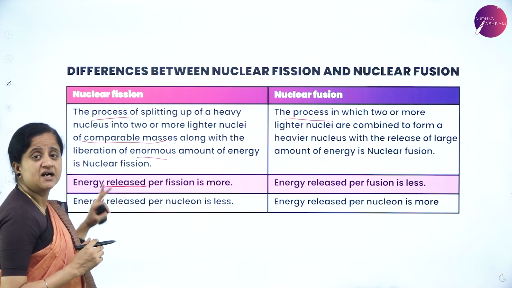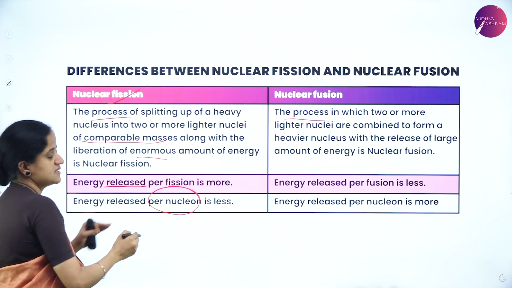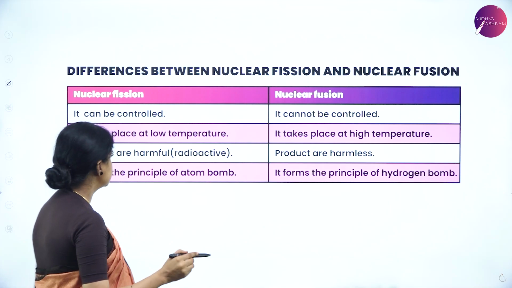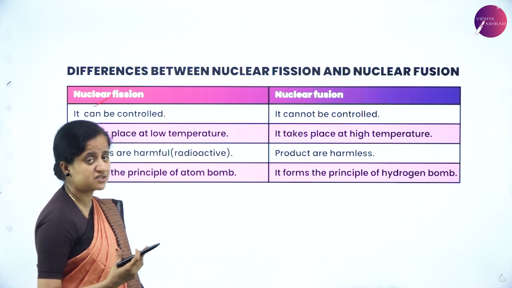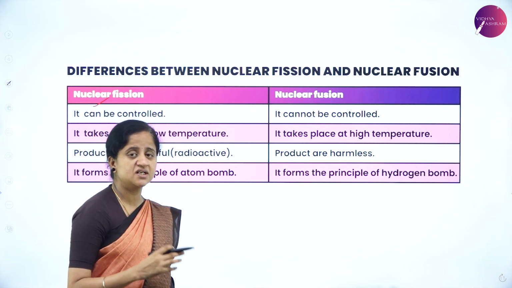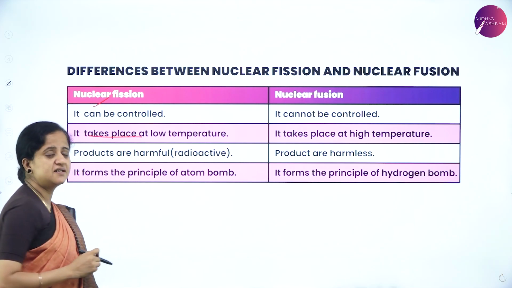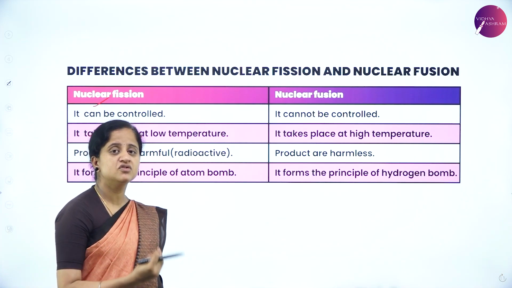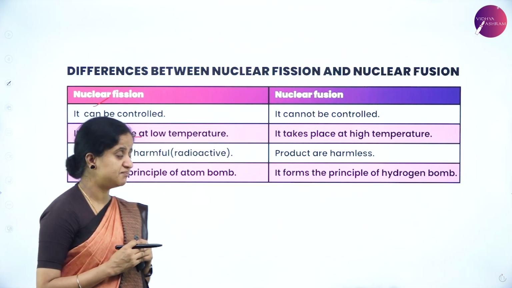However, energy released per nucleon in fission is less, but it is more in fusion. The next difference is that nuclear fission can be a controlled reaction, whereas nuclear fusion cannot be controlled so easily. Nuclear fission takes place at a very low temperature. As we have discussed, nuclear fusion is called a thermonuclear reaction as it takes place at a very high temperature.